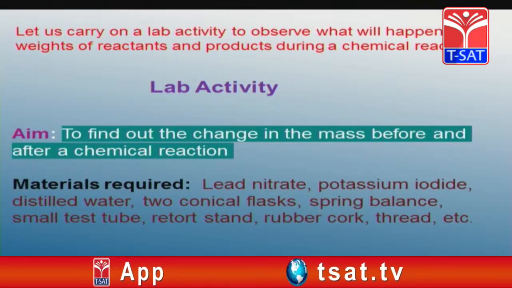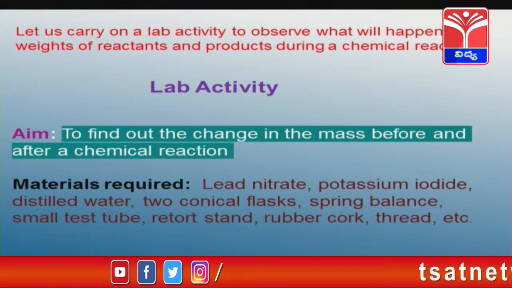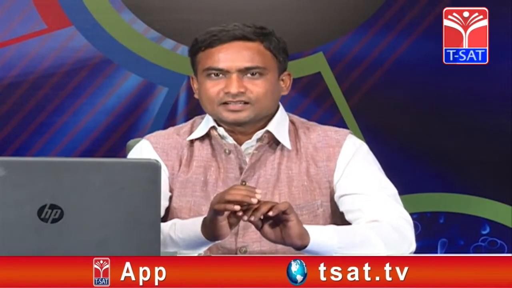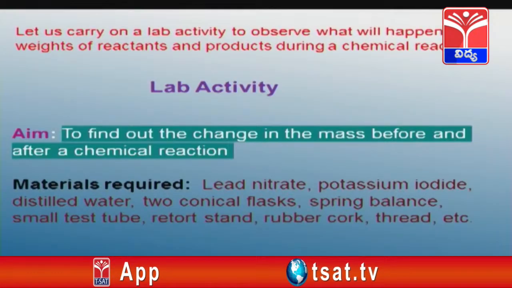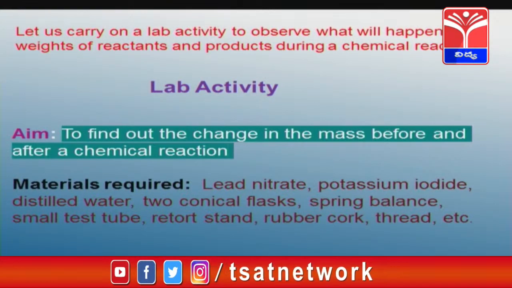To conduct the lab activity, five important things are required: first, the aim; second, the materials; third, the procedure; fourth, the observation; and fifth, the results. First, the aim. Our aim is to prove the law of conservation of mass, that is, to check the change in mass before the reaction and after the reaction.